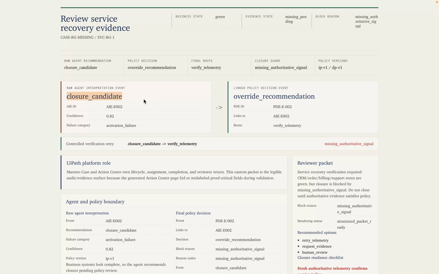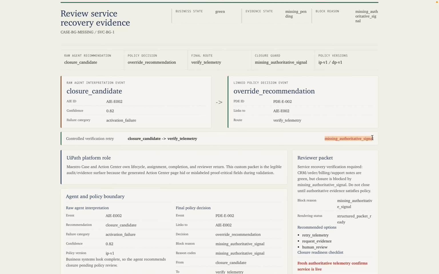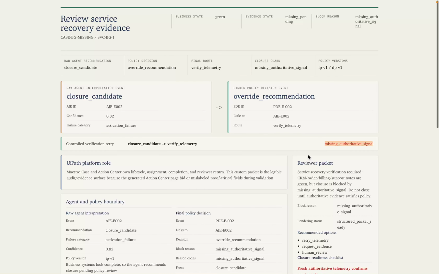Policy overrides closure from closure candidate to verify telemetry, with the block reason, missing authoritative signal. Operationally, that means do not escalate as a contradiction yet. Keep the SLA clock alive and verify telemetry.